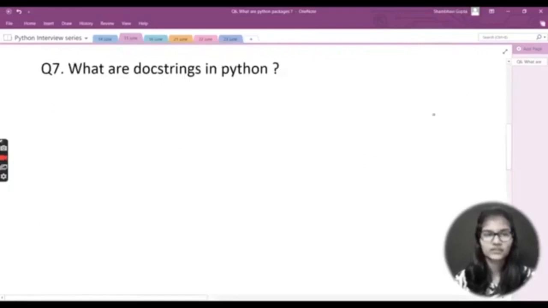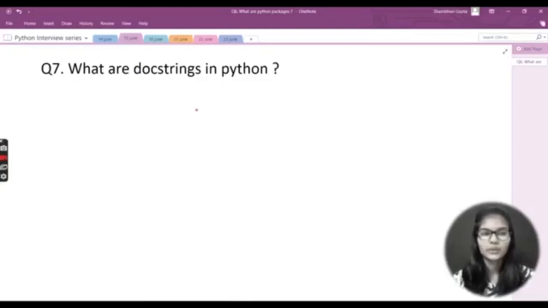The second question is: what are docstrings in Python? This is a very common question, because whenever we study functions in Python programming, docstrings is a topic which comes up and plays a very important role when you are defining a function. Let me give you a scenario where docstrings are first used, and then I'll tell you what docstrings are.